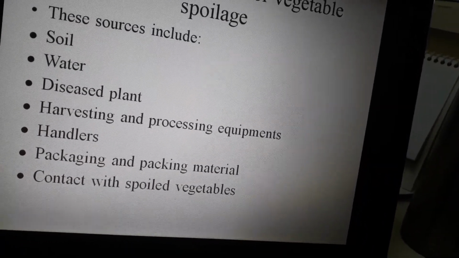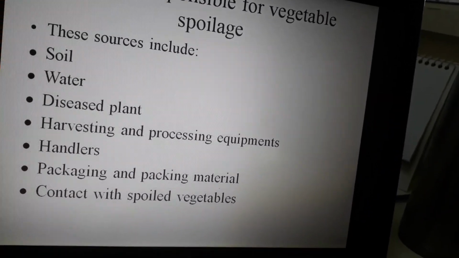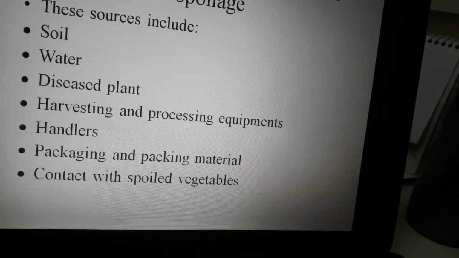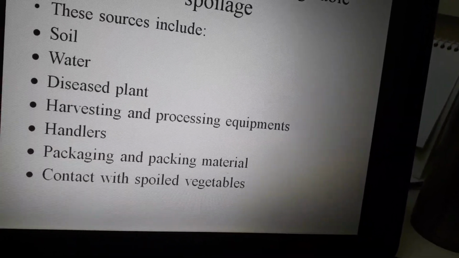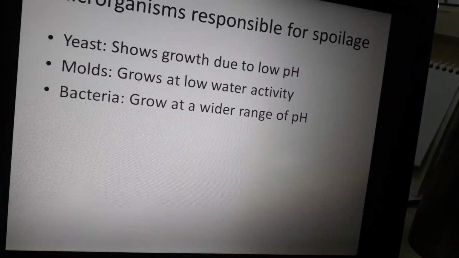And the other thing is contact with spoiled vegetables. If one particular fruit or vegetable is spoiled, the rest of the vegetables which come in contact with that spoiled vegetable will also get spoiled.